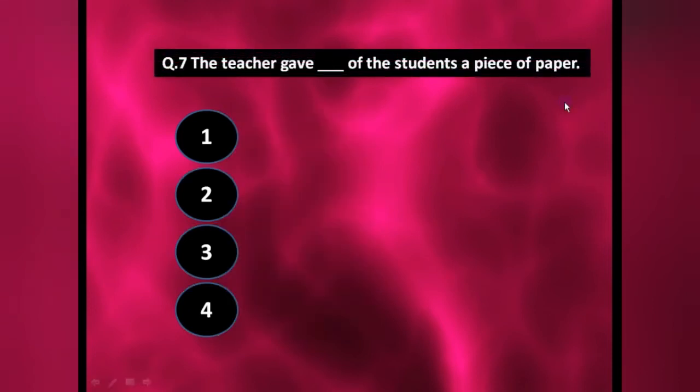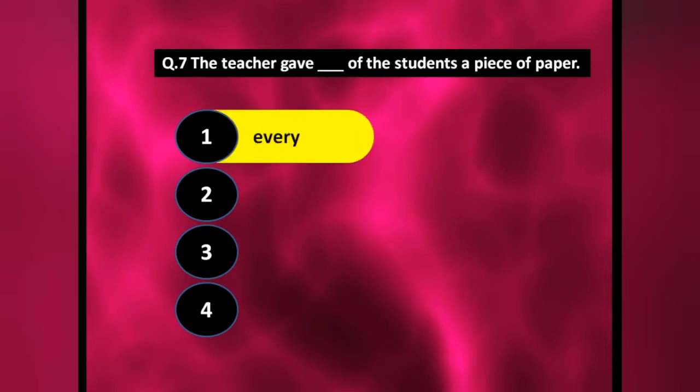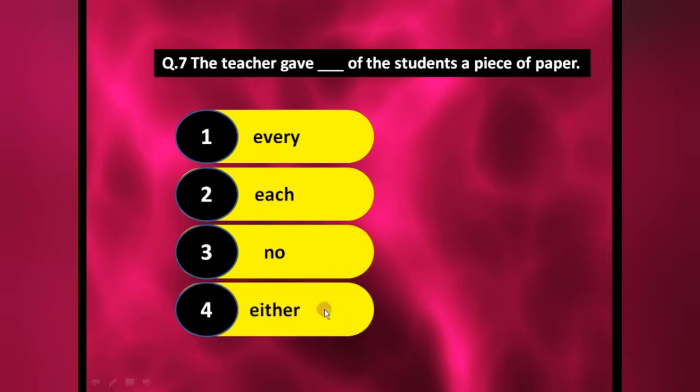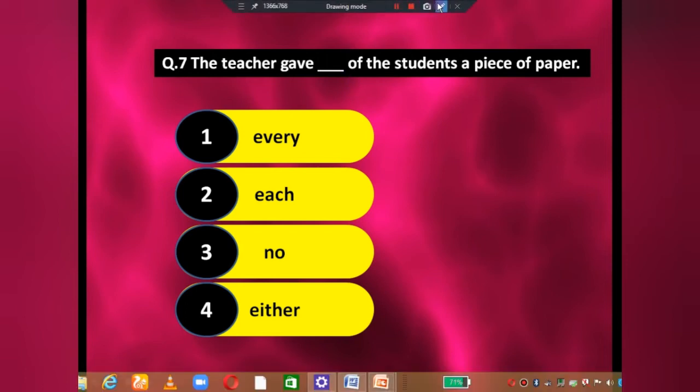The teacher gave dash of the students a piece of paper. The teacher gave every of the students. The teacher gave each of the students. The teacher gave no of the students. The teacher gave either of the students. Either we cannot put here because either we use always in the comparison of two. So either is the wrong answer. No also we cannot use. None, if suppose "none" will be in the option, then only we could put. Now the two are left, every and each.